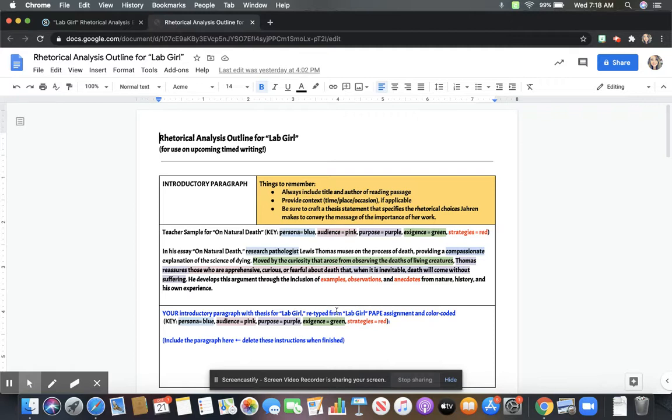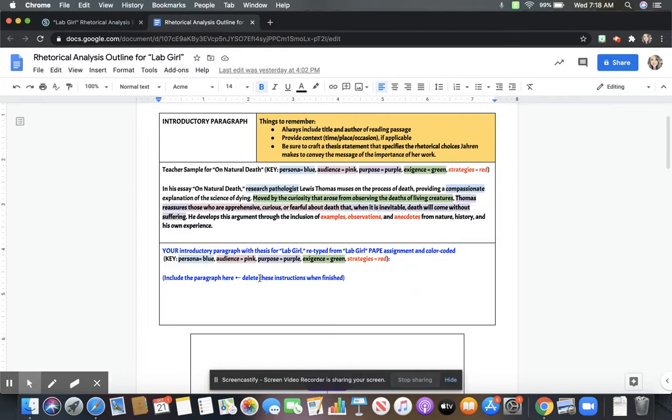So here's what your outline should look like. So you should have already written a sample introduction with a thesis statement. So this is the one that we modeled for you last week. And so you'll notice the color coding key. This should already be done for the most part. You may or may not have done your strategies in red, and that's fine. You'll just fix it now.